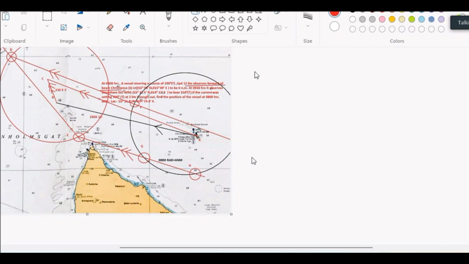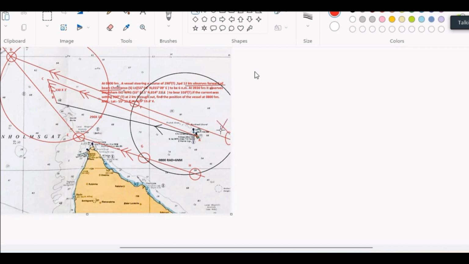Both should match. If the vessel is coming from the back, forward of the beam is matching, but the distance is not matching. It could be point X, but here the distance is not matching. The distance made good in 1.5 hours will not match.